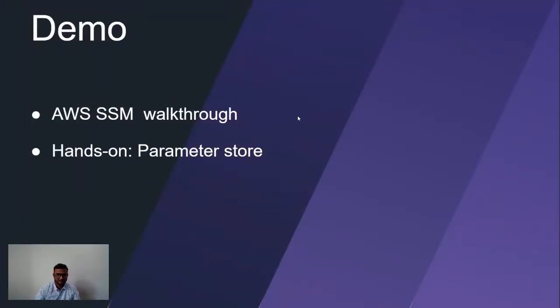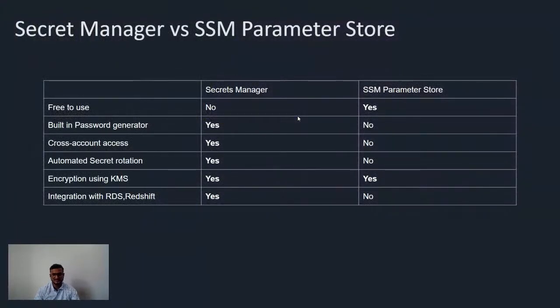Now the next part is the difference between Secrets Manager and Parameter Store. First, from the pricing point of view, Parameter Store is completely free, we don't have to pay for it, but for Secrets Manager we have to pay for the number of secrets stored and also the API calls. Next is the built-in password generator. We saw that in Secrets Manager, if I store something and want to update or change the password every 30 days, this option is supported, but it is not supported in Parameter Store.